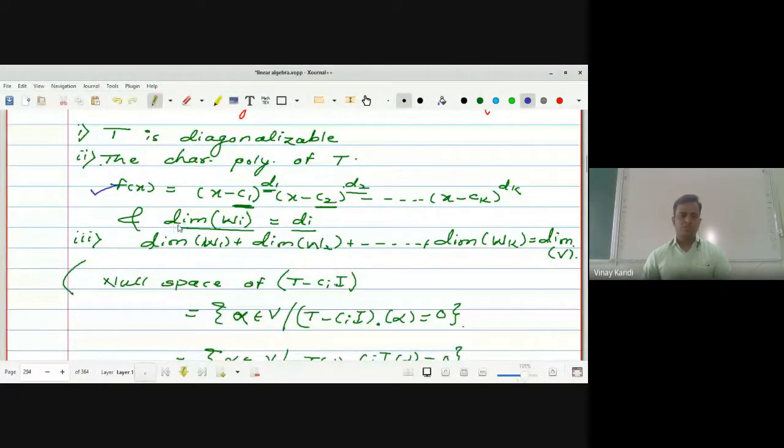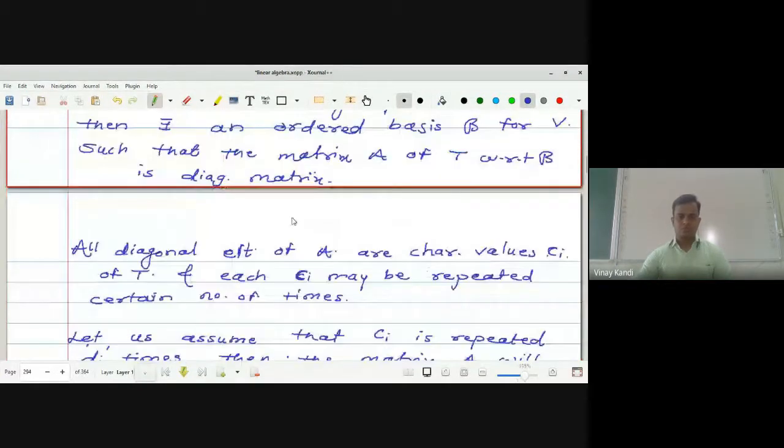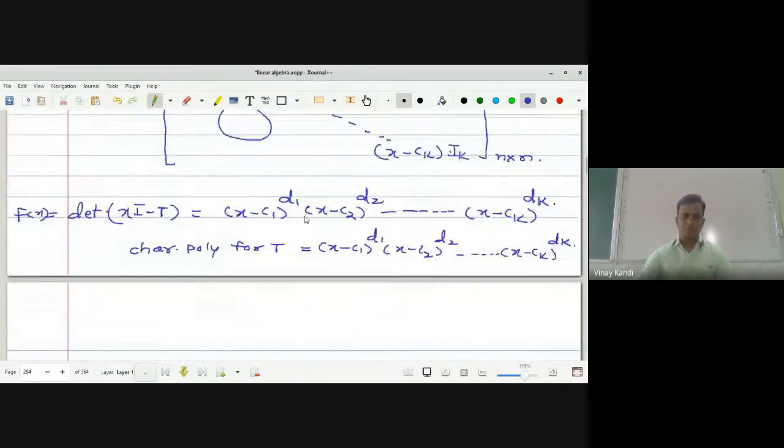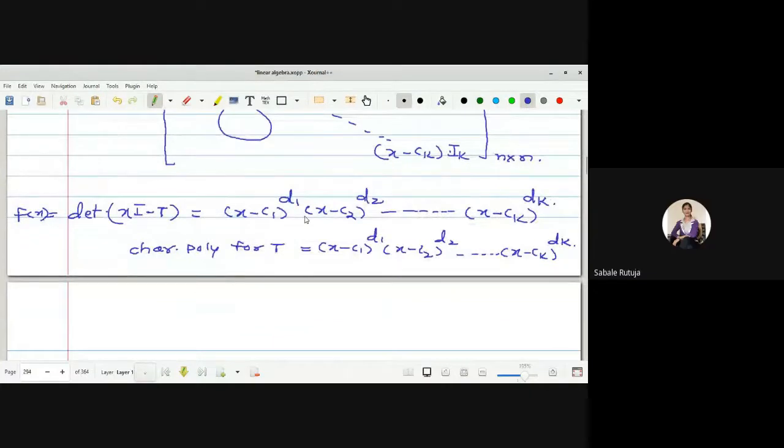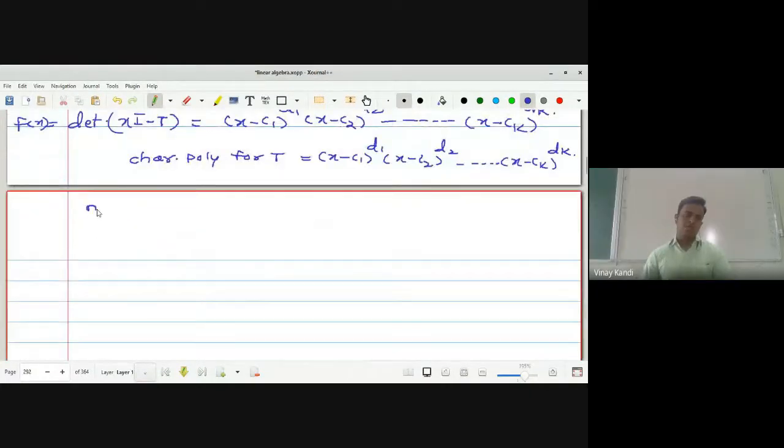Now we have to prove that the dimension of Wi is equal to di. Any doubt up to here? No, sir. Now next, to prove that the dimension of this Wi is equal to di.